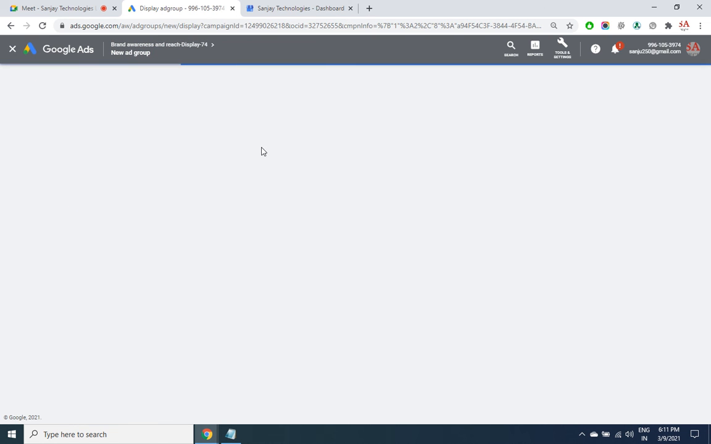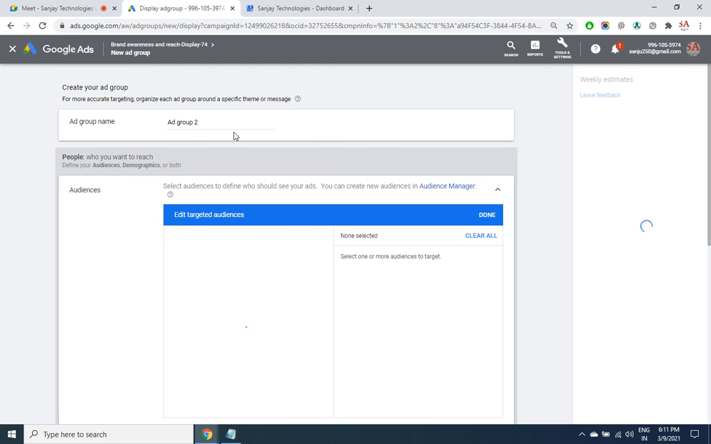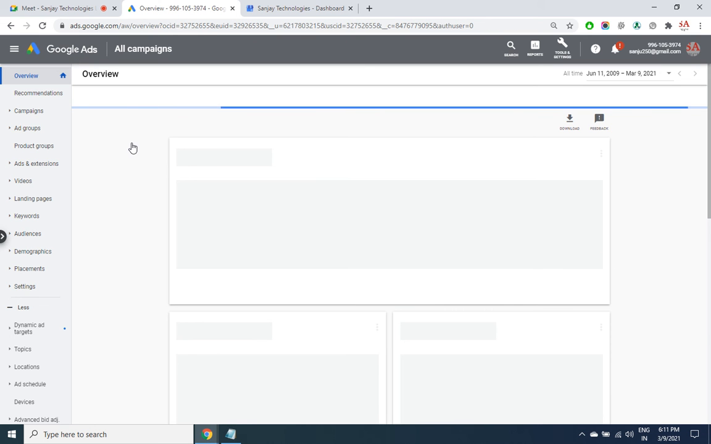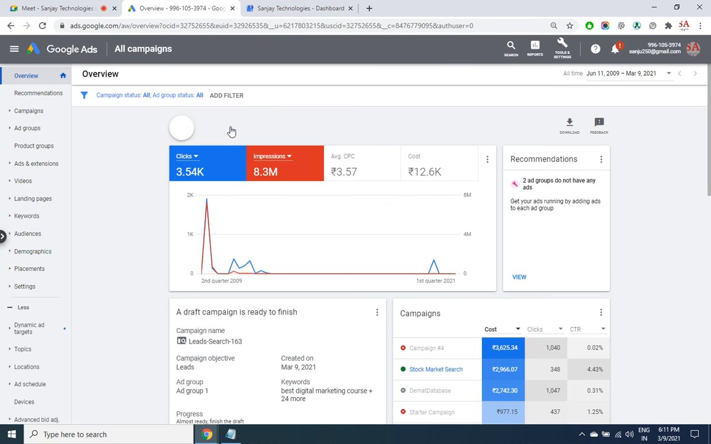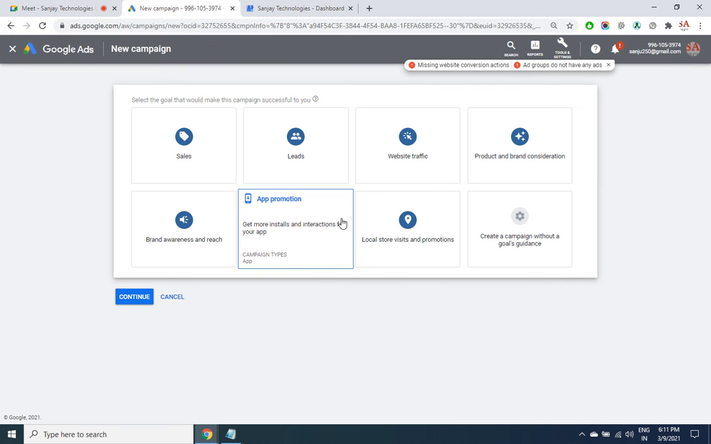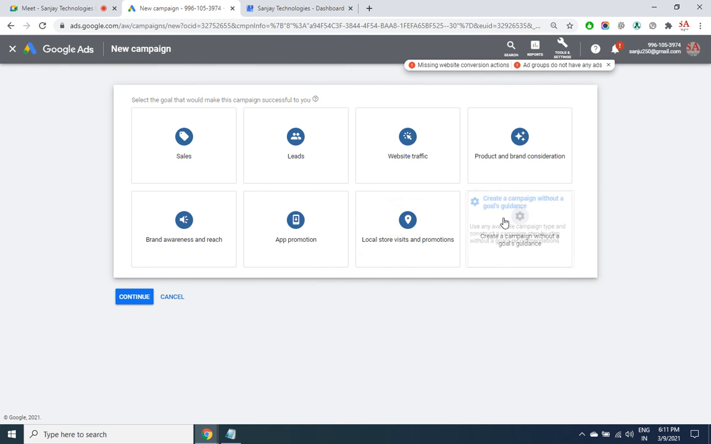So it's already time, so that is it for today. We are left with the last campaign types, 2 more campaigns rather. App promotion. Okay, 3 campaigns are left.